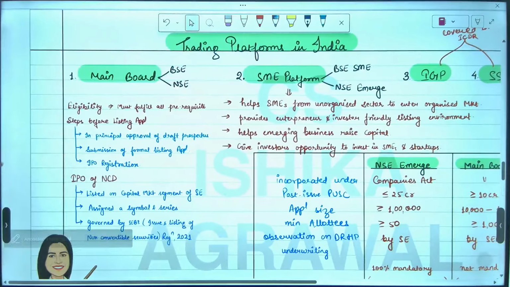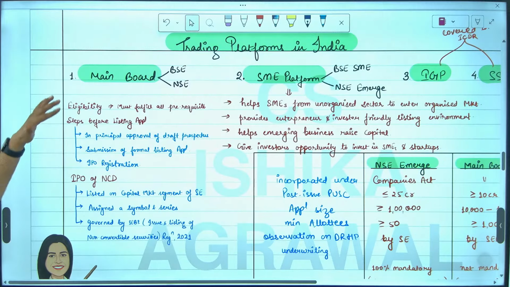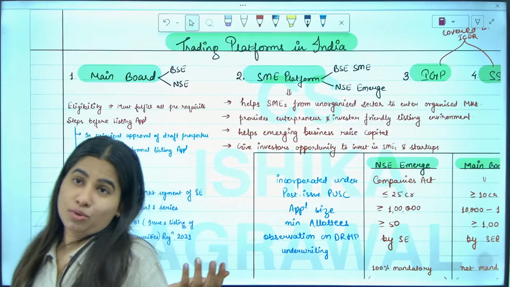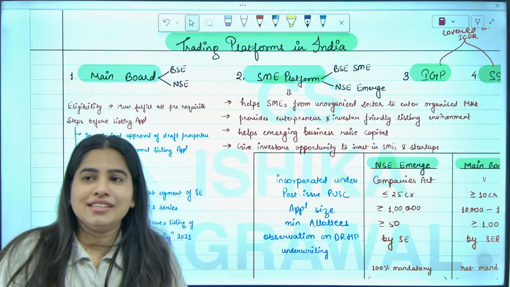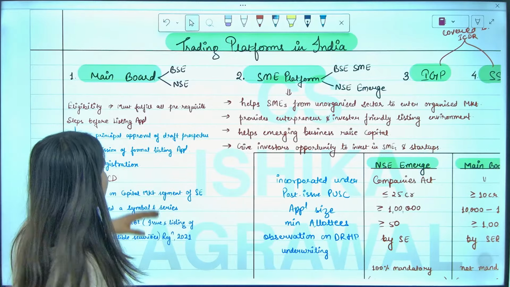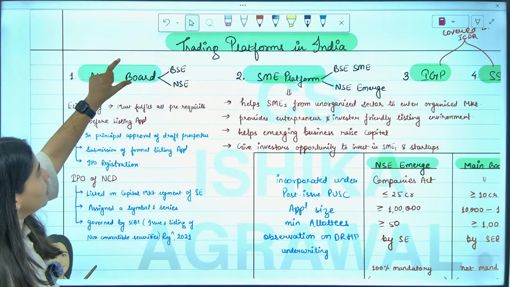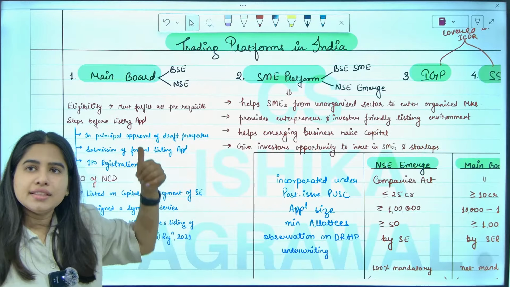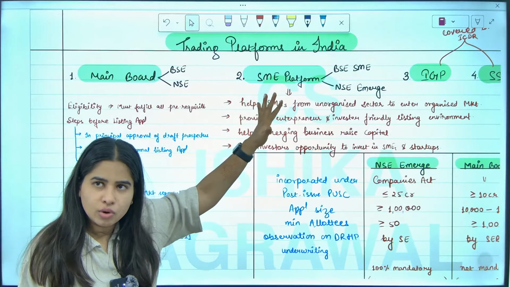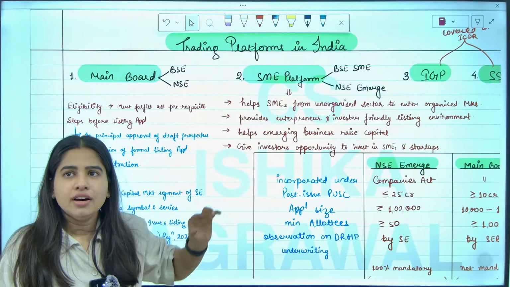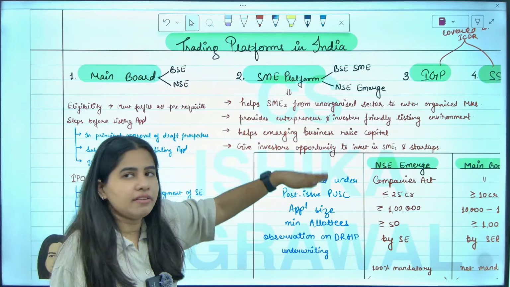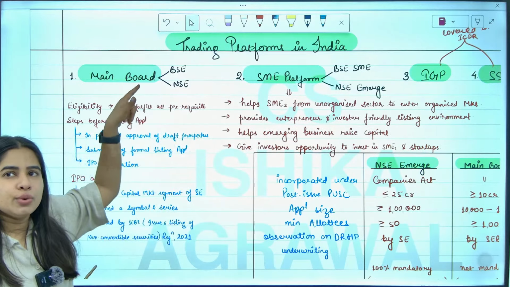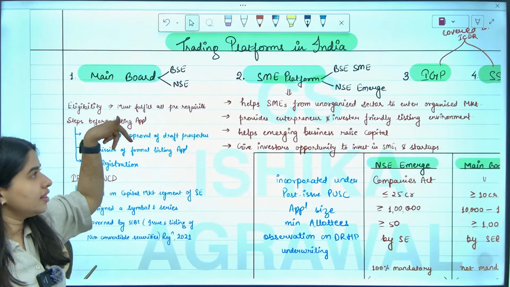If you talk about the main board, if you want to get listed, let's say Physics Wallah, PW, it's a competitor, so I should not take its name, but since it's listed, okay, let's take it. So what is the main board? If you want to list on the main board, just imagine this is adult wear and this is kids wear. If you are below 18, then if you want to buy your clothes, they will be available in the kids section, and if you are above 18, then you will get your clothing in the main board section.